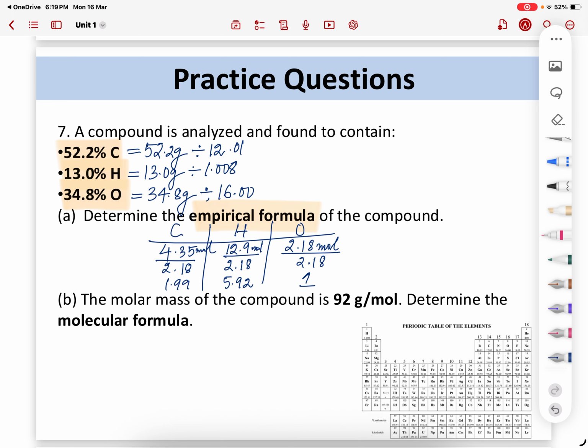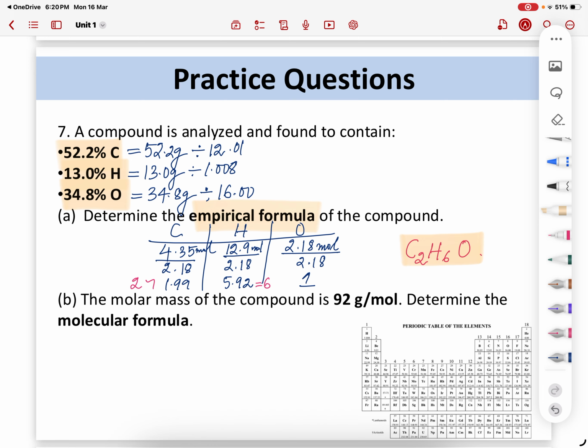You can't have fractions in the formula, so this can be written as 2, this can be written as 6, and of course 1, so the formula is C2H6O. All right, this is my empirical formula.